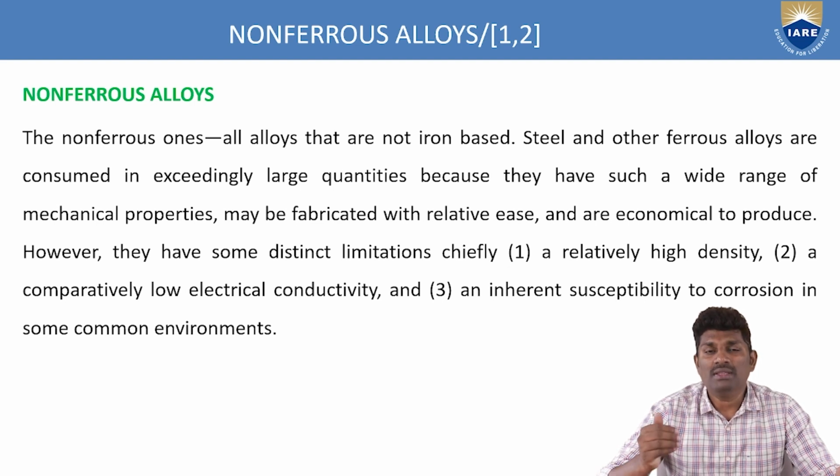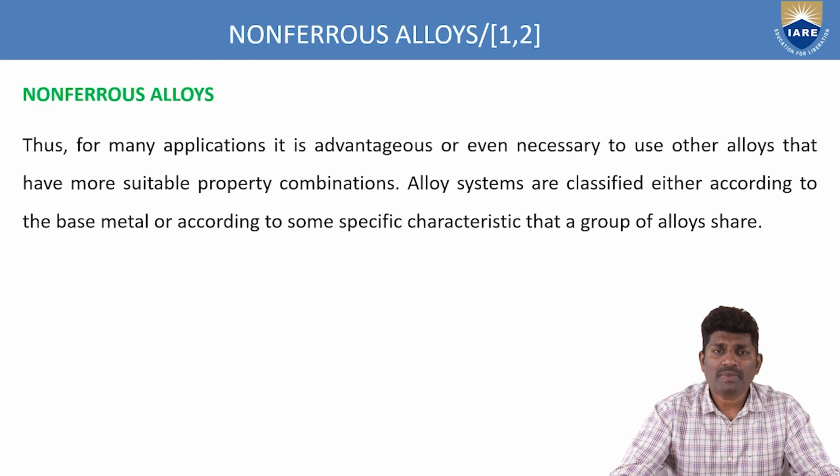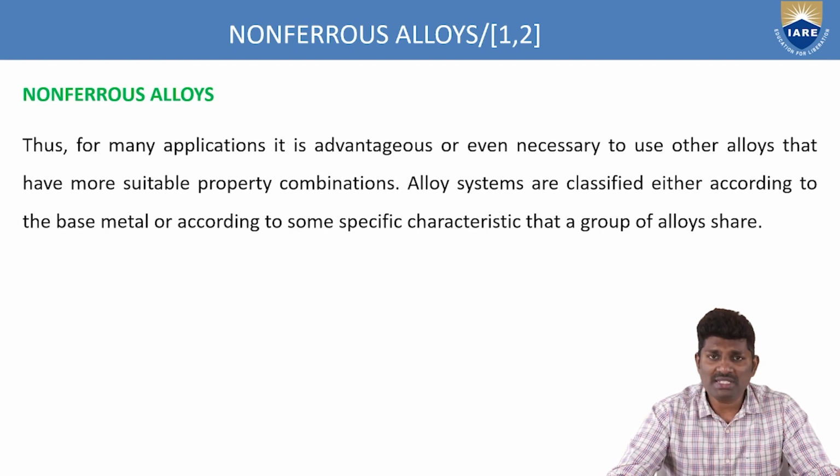That is why these ferrous alloys are replaced with non-ferrous alloys, in which there is no iron content or iron base. Those types of materials are called non-ferrous materials. For many applications it is advantageous or even necessary to use other alloys that have more suitable property combinations.